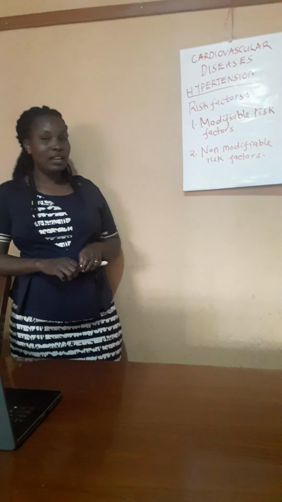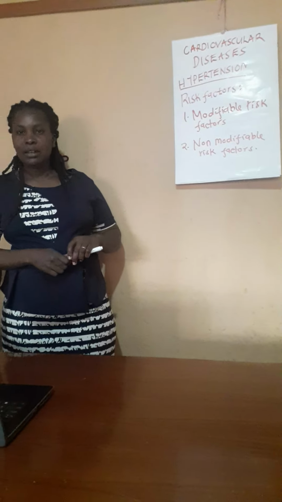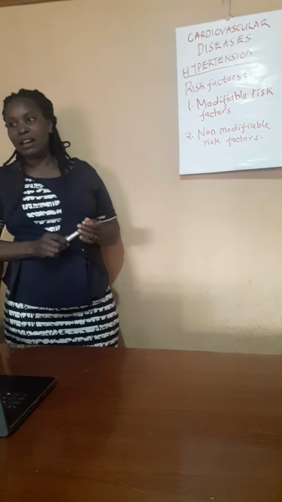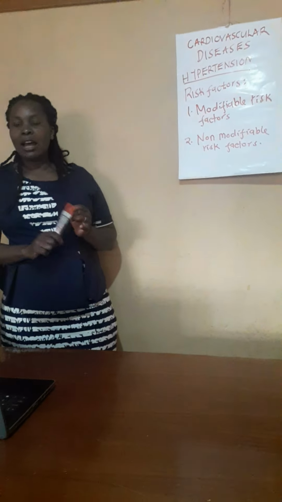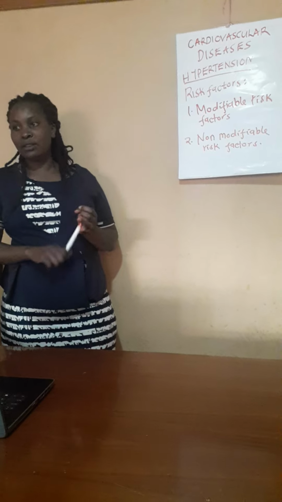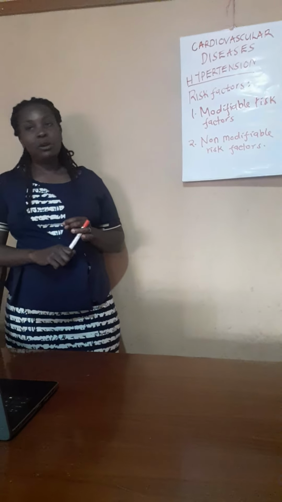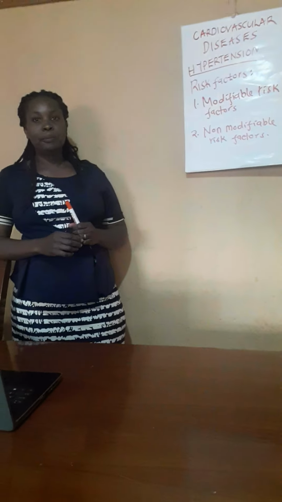Another example of an unhealthy diet is high fat diets, especially trans fat. Trans fats are the bad fats, especially the ones that are animal fats or hydrogenated fats. They are not good fats. And when we take a lot of them, we are increasing our chances of developing hypertension.